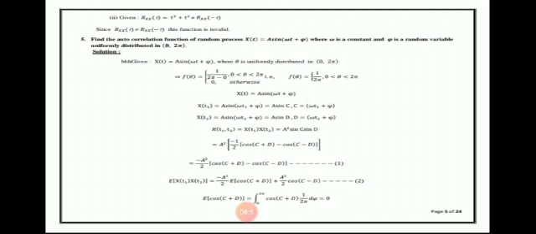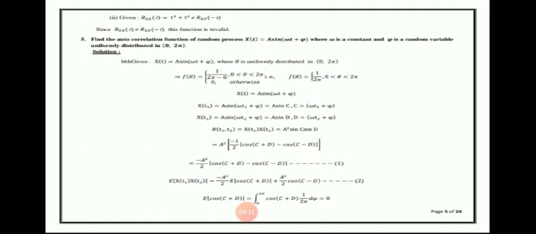X of t equal to A sin omega t plus phi. X of t1 equal to A sin omega t1 plus phi equal to A sin c, where c equals omega t1 plus phi. Similarly, X of t2 equal to A sin d. R of t1 t2 equals E of X of t1 into X of t2.